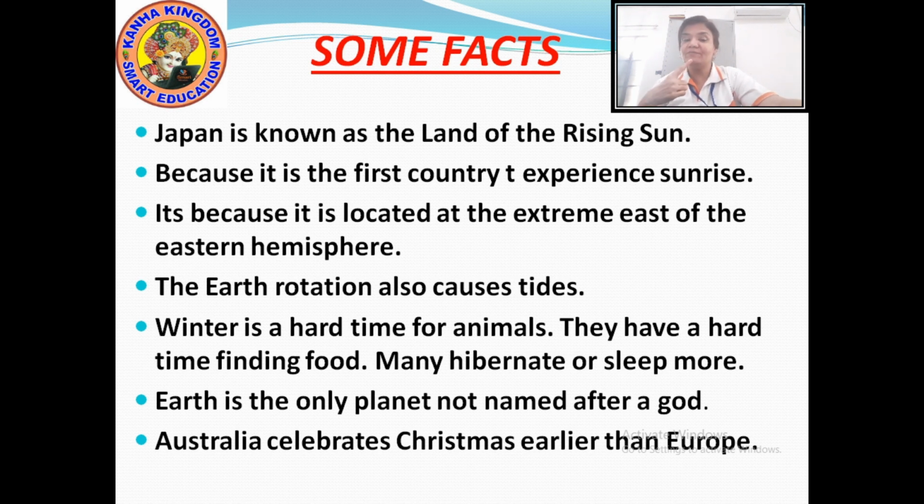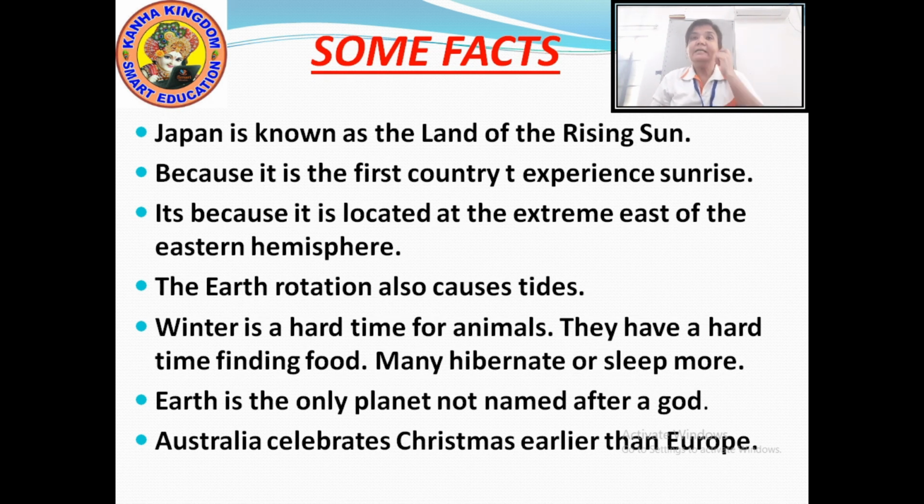First, it is the first country to experience sunlight, and second, it is located at the extreme east of the eastern hemisphere. Okay, so have you come to know why Japan is known as the land of the rising sun?